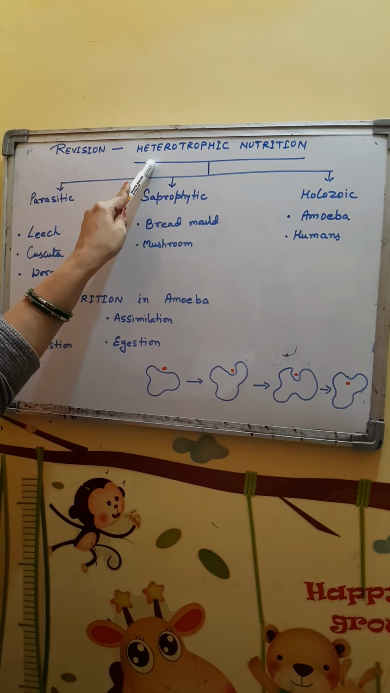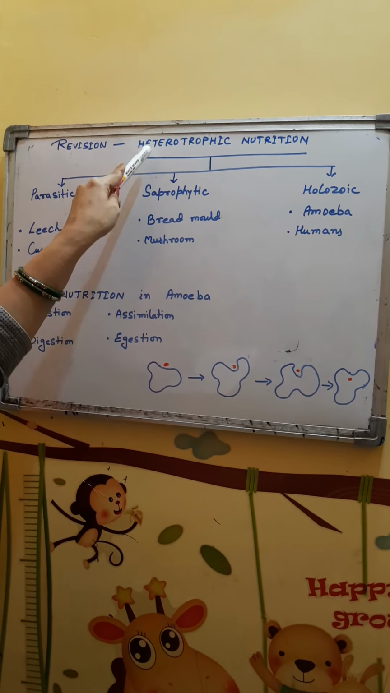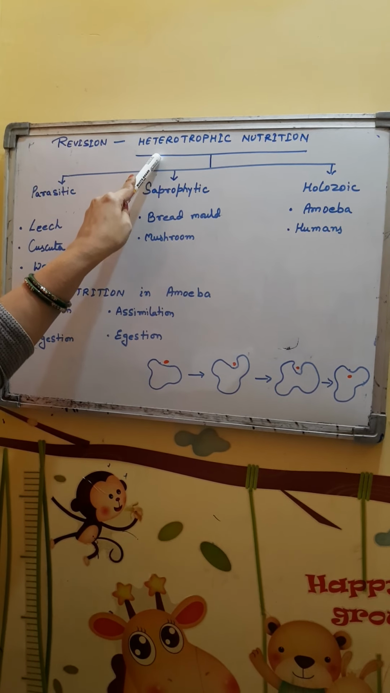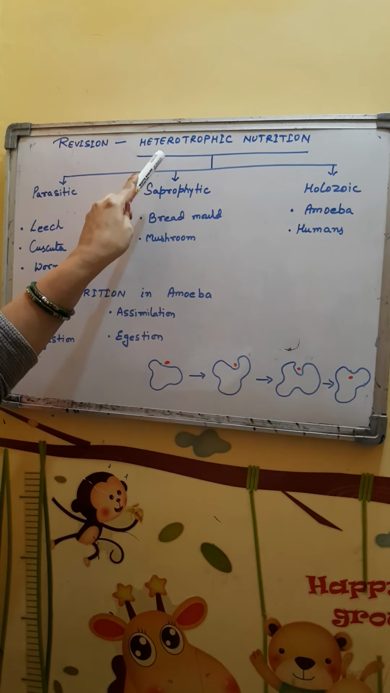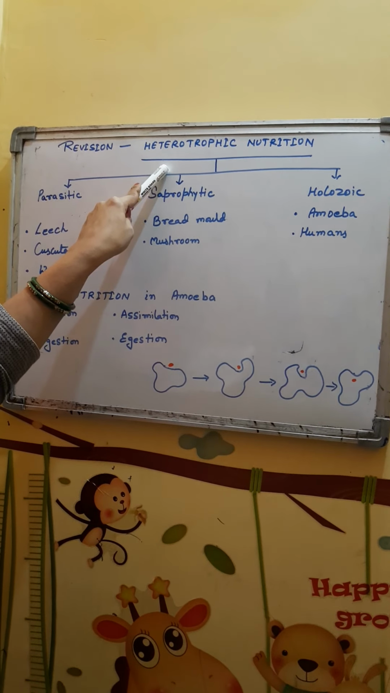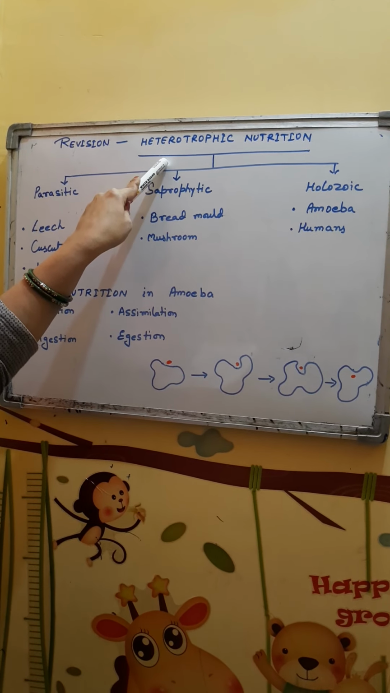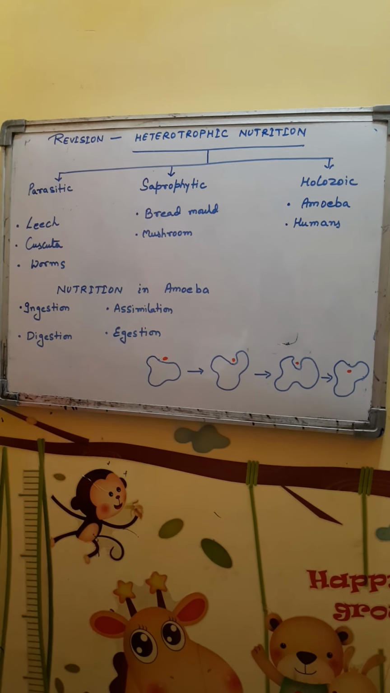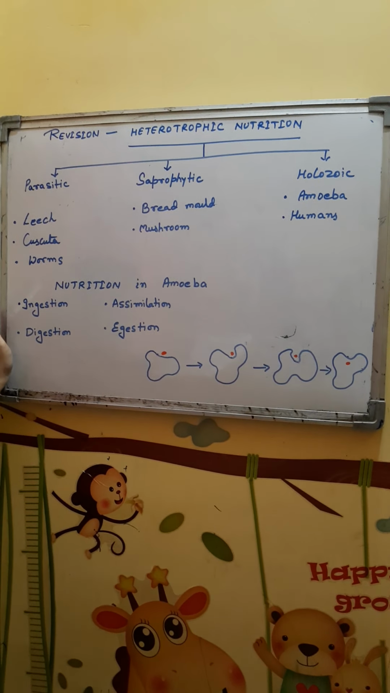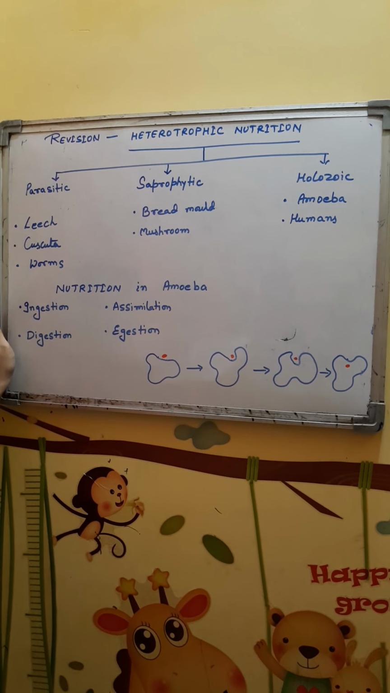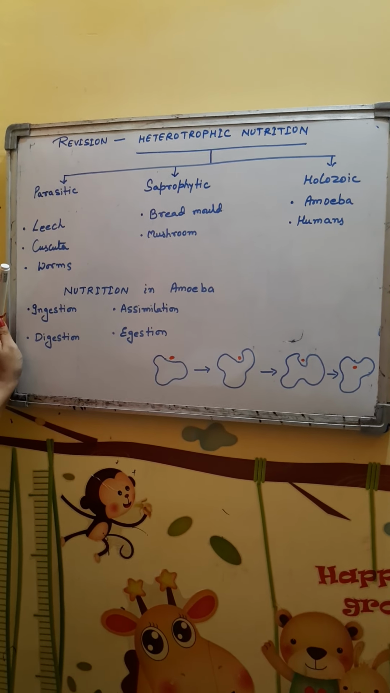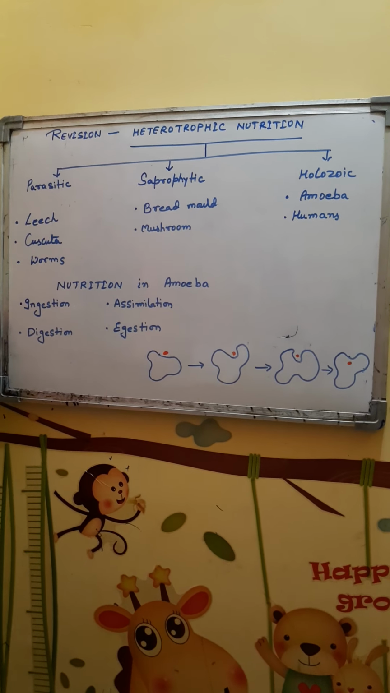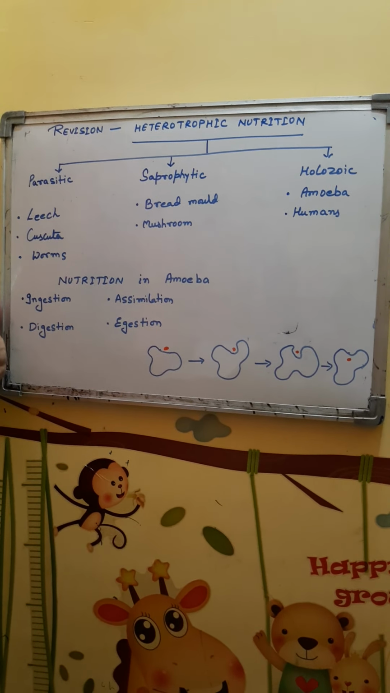In heterotrophic nutrition, since the food is not being prepared inside the body, external energy is not required. The required energy is present in the food itself. In autotrophic nutrition, the raw materials are required for synthesis of food, whereas since food is not going to be synthesized in heterotrophic nutrition, raw materials are not required.